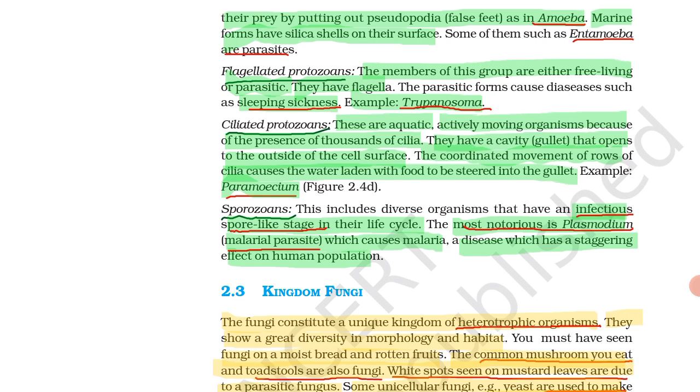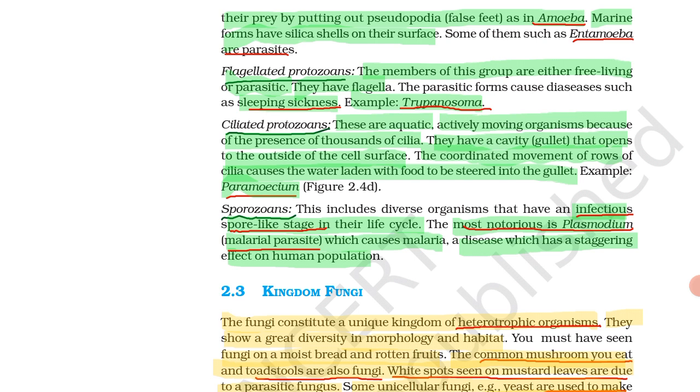It has an infectious spore-like stage. It is a malarial parasite called Plasmodium, and it has a staggering effect on the human population. So from here you have to learn only that the sporozoans have a spore-like stage.